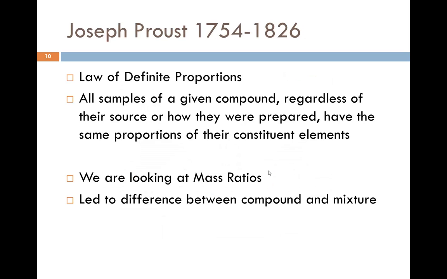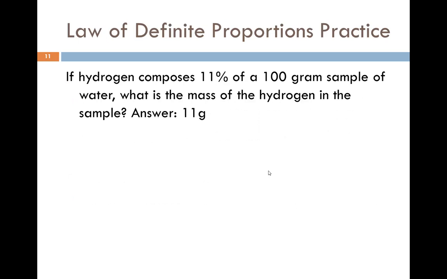Joseph Proust came up with the law of definite proportions, and he's saying that all samples of a given compound, regardless of their source or how they were prepared, have the same proportions of the constituent elements. We're looking at mass ratios here, and this led to the difference between a compound and a mixture. So let's take a look at the law of definite proportions. In a 100-gram sample of water, 11% of that mass is going to come from the hydrogen. So 100 grams, we change that percentage to a decimal by dividing by 100.